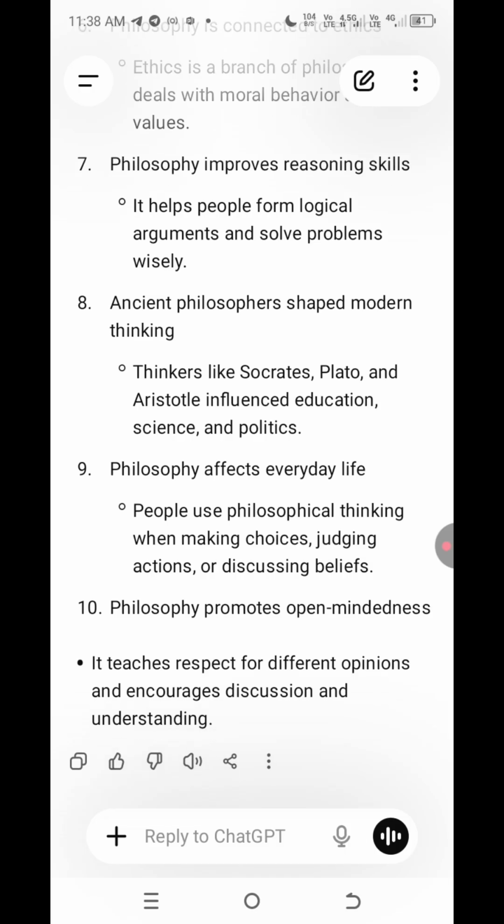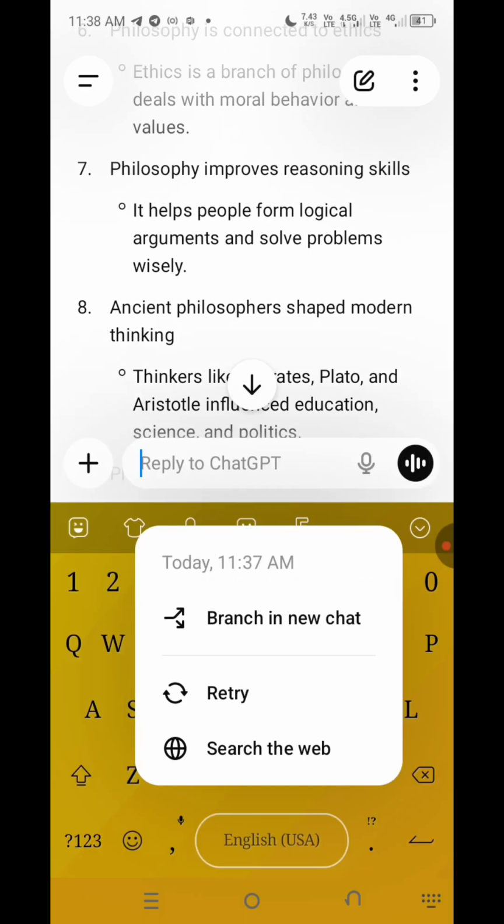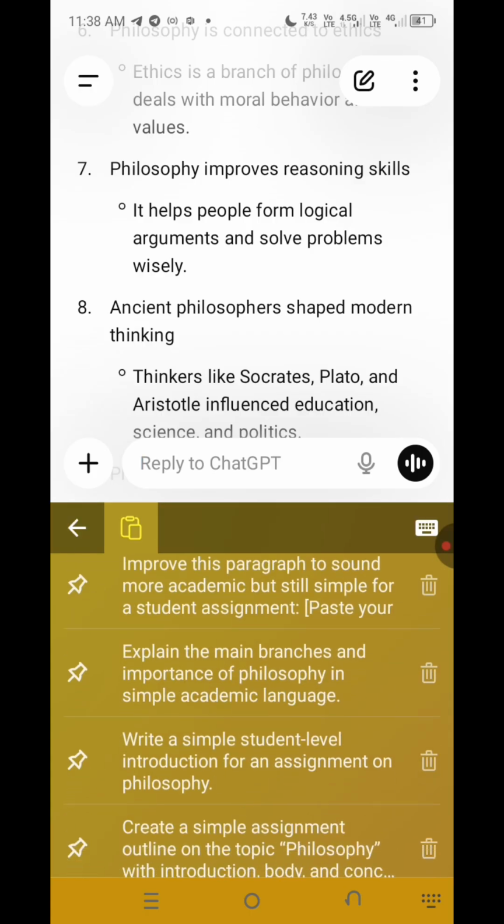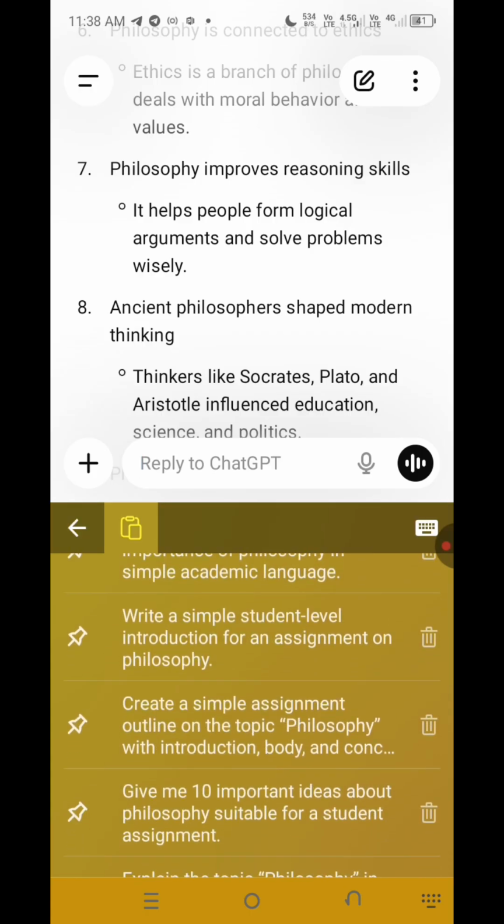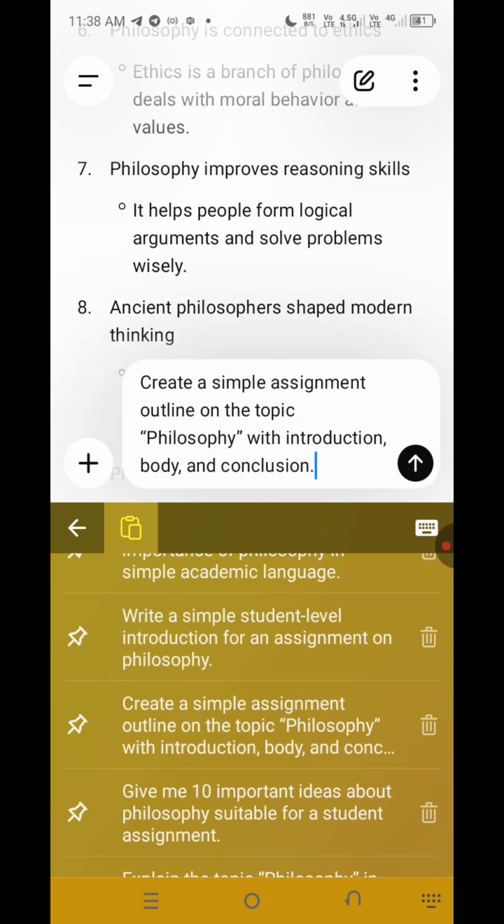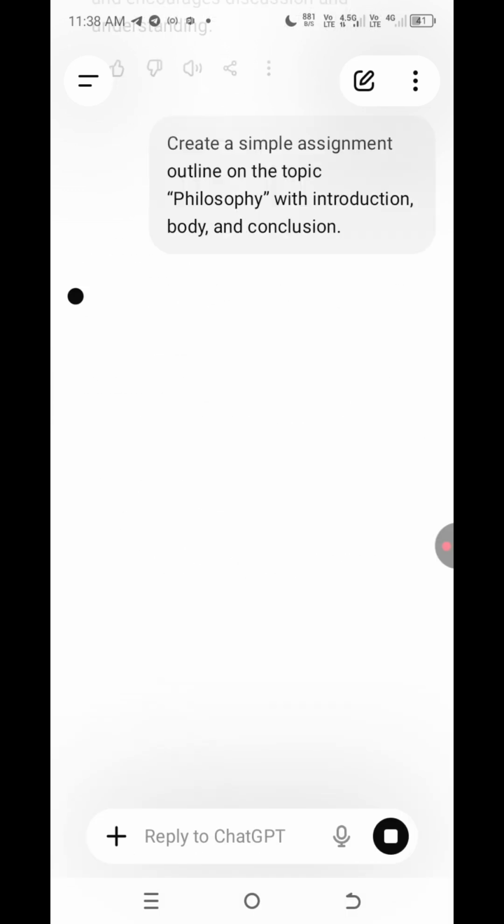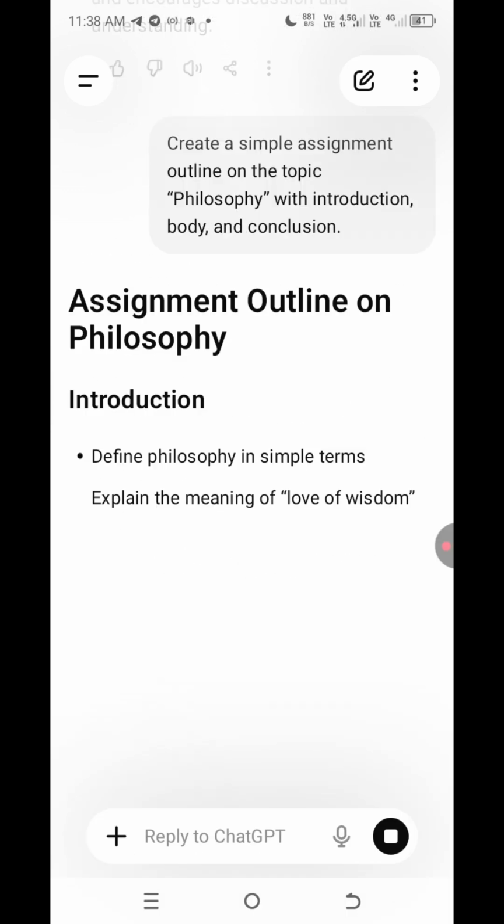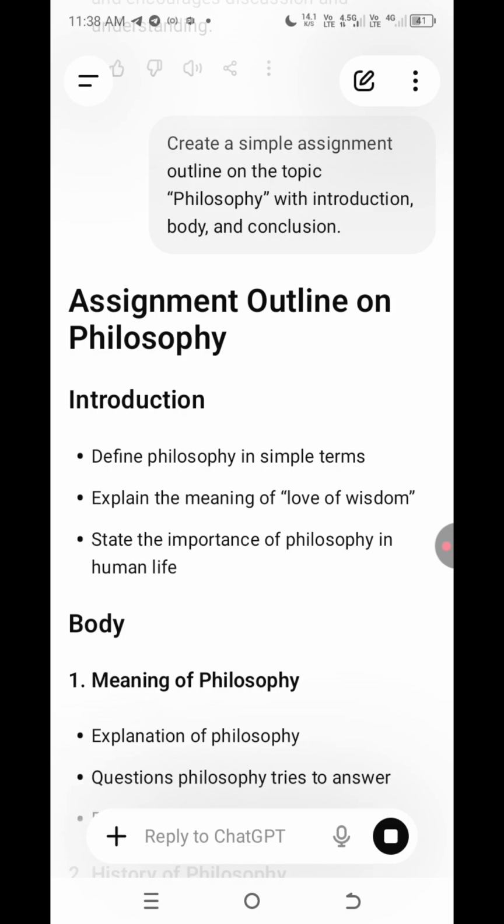Yes, so you get it. And the next thing is to ask for the assignment outline. Maybe if you have an assignment on this topic, how you are going to outline it, structure it for best results. So this is the outline for philosophy, and this is how you're going to write it.